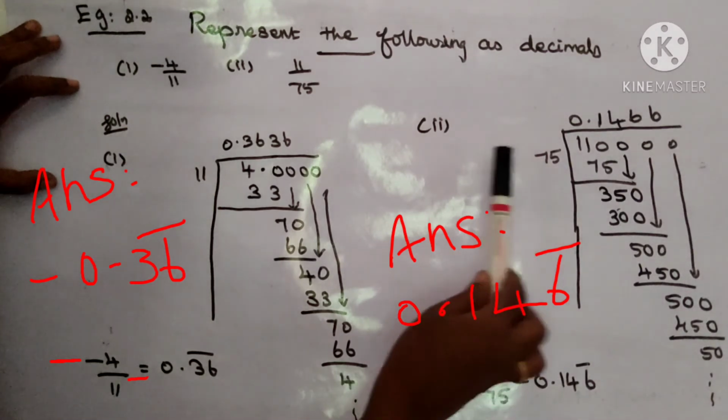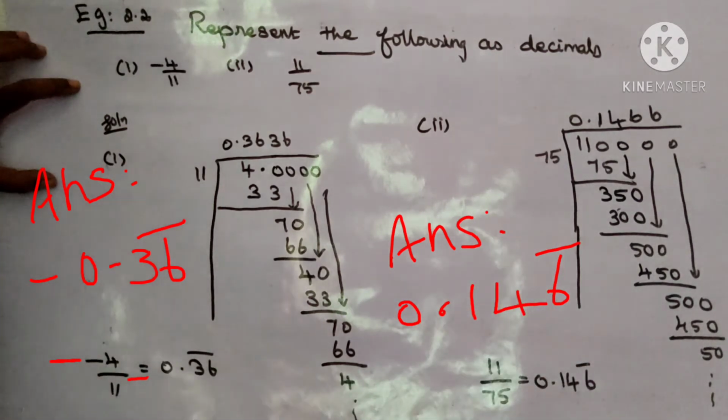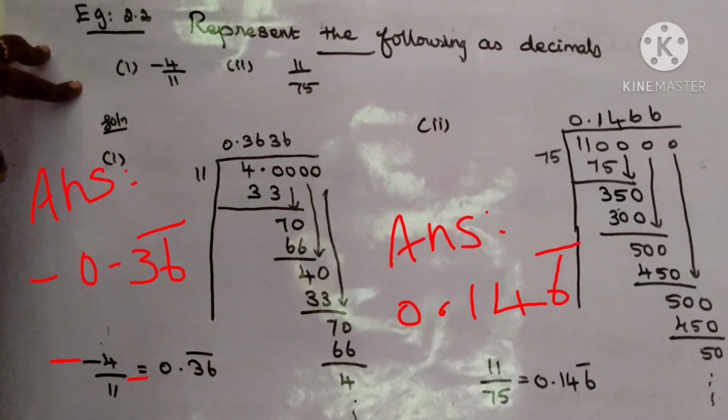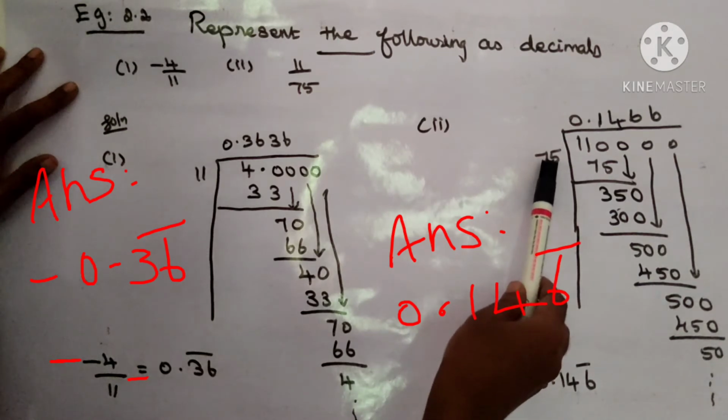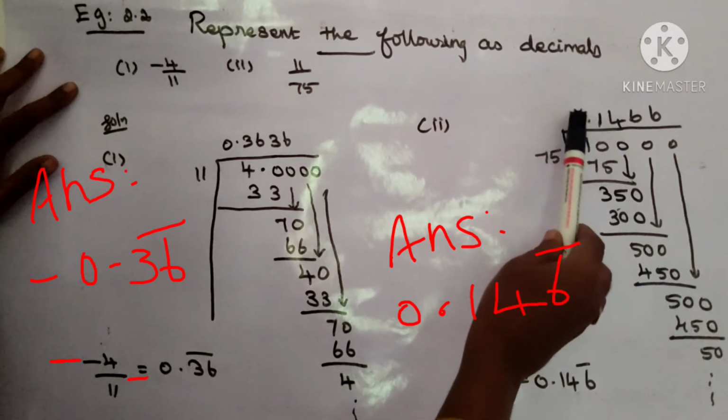Listen, next sum: 11 by 75. 11 is the dividend and 75 is the divisor, but this 11 is not divisible by 75, so we take quotient side 0 point.